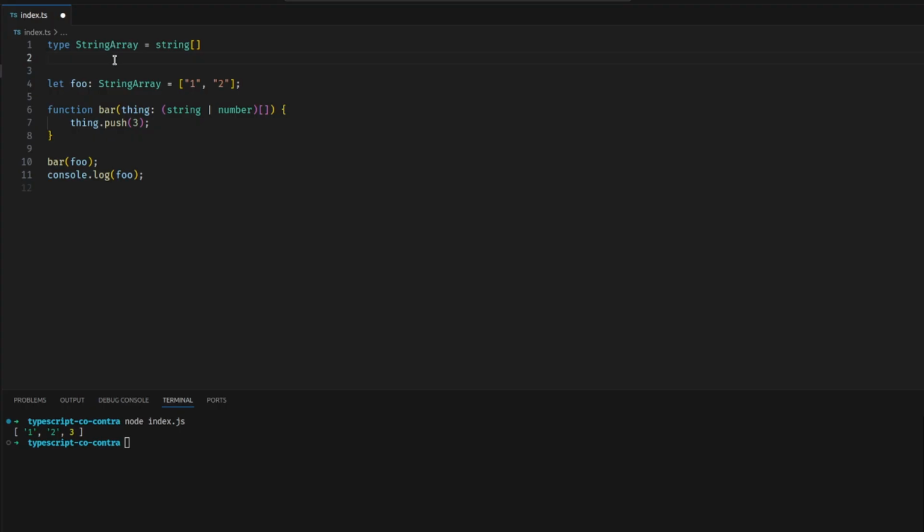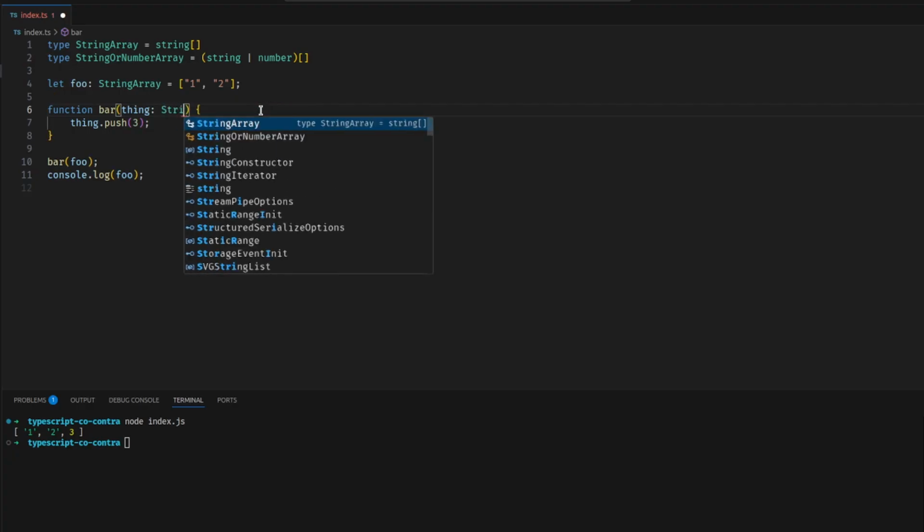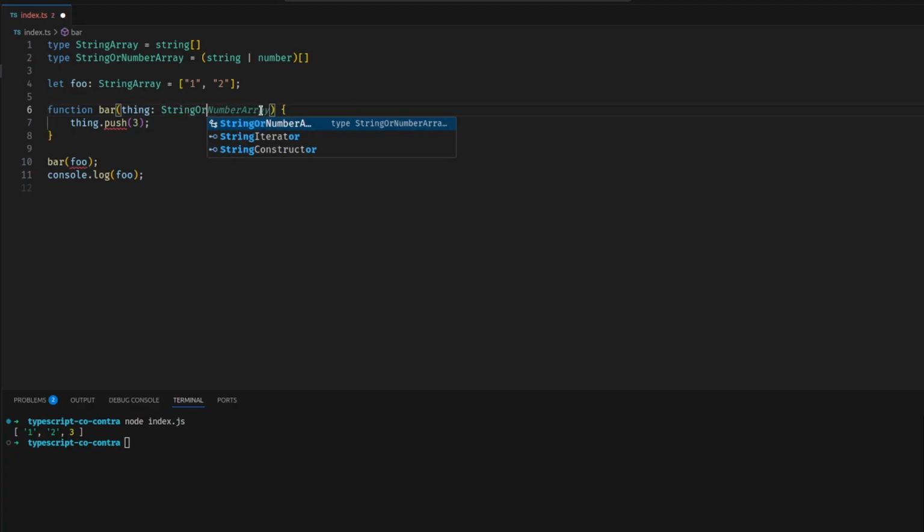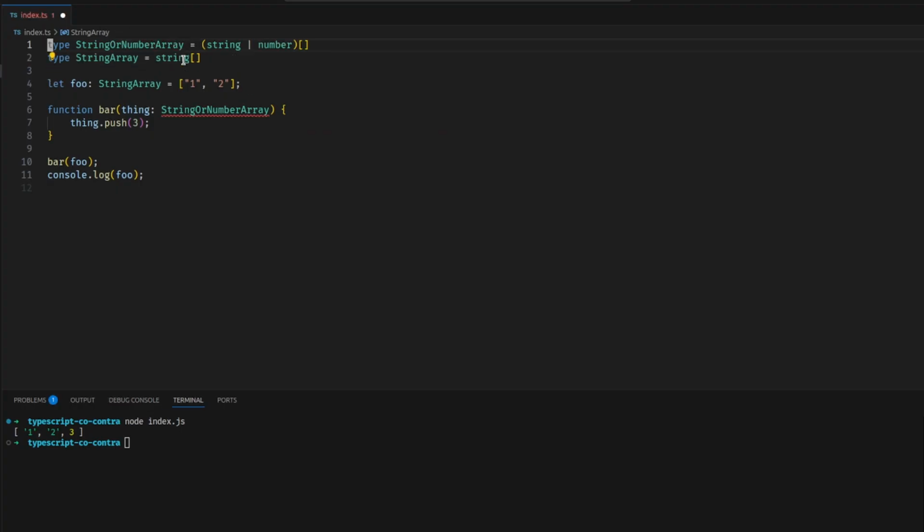We have this here, which is a string or number array. So you could say string or number array is that. And fundamentally, that's what we've got here. String or number array. We've established that string or number array is the supertype. In fact, let me put this up here. It's an array of string or number.